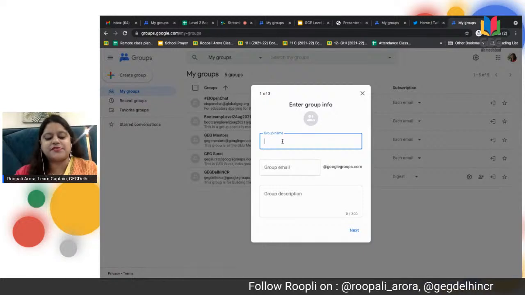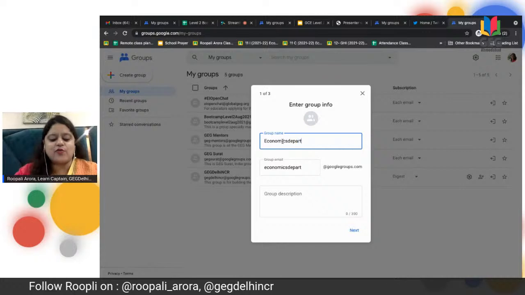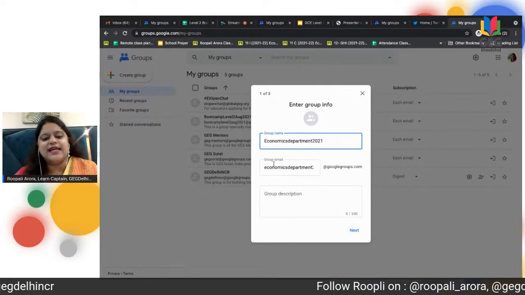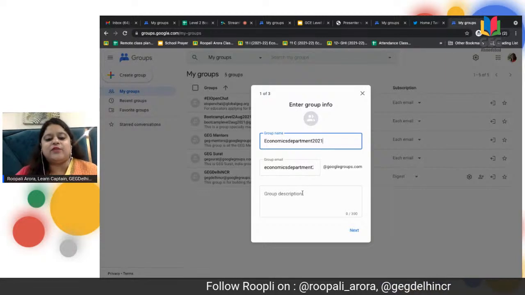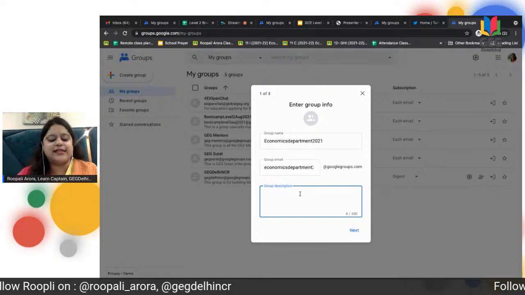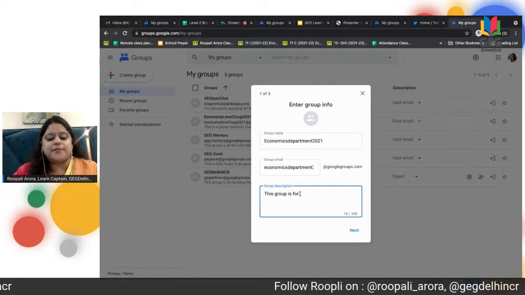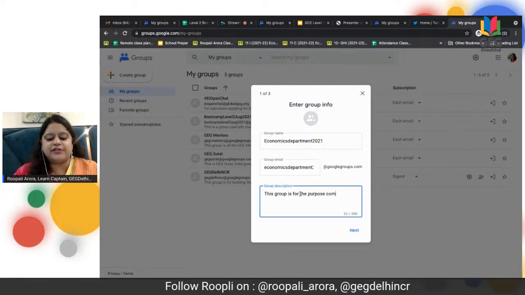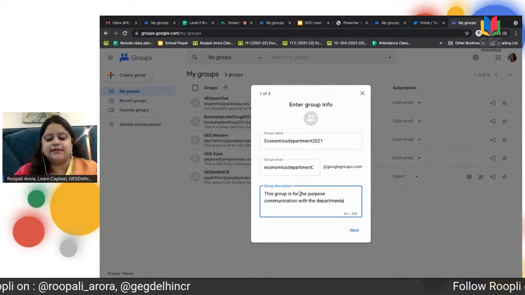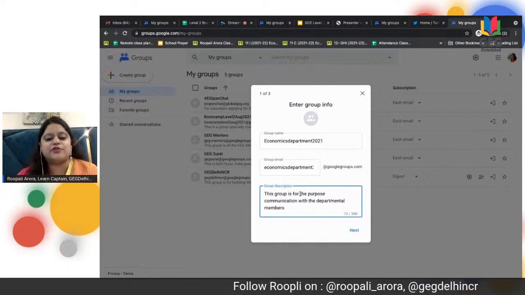Suppose for demo purposes, since I teach economics, I want to create an economics department group for this year, 2021. Automatically the group email ID will be economicsdepartment2021@googlegroups.com. I can start writing the description of the group, that this group is for the purpose of communication with the departmental members. So again, this group is only for the people who belong to my department.